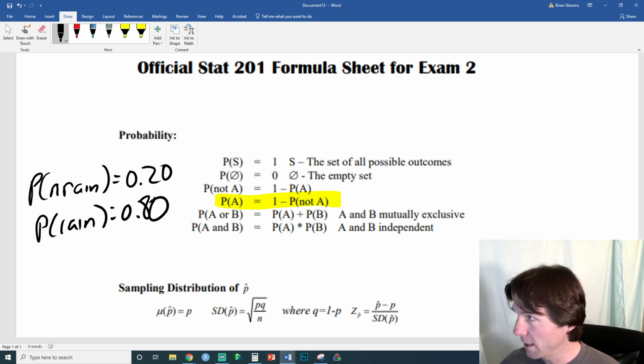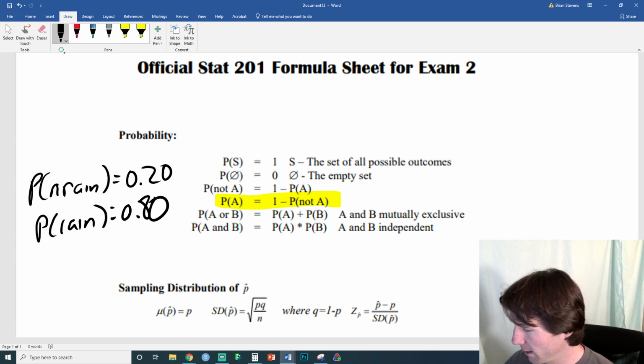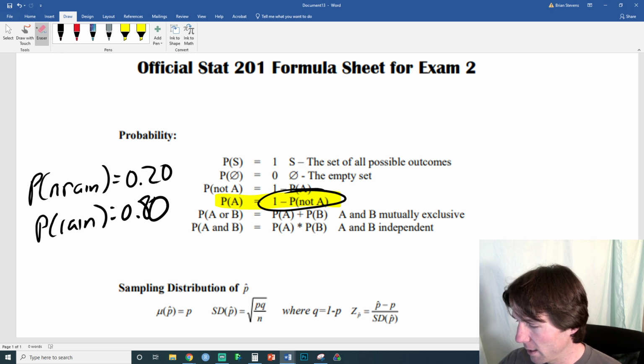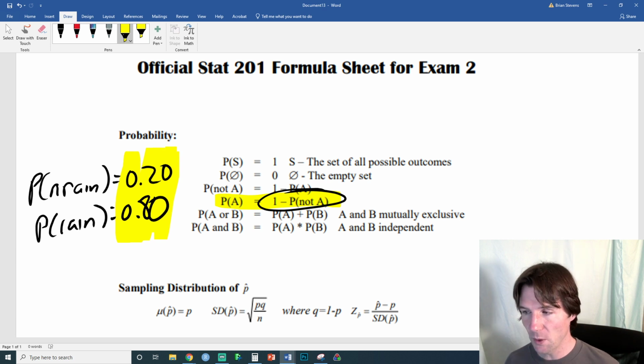The one I'm currently highlighting shows us, if you jump in, feel free to ask questions, I'm just going through the formula sheet to help out. So we have the probability of rain and no rain, and this one goes from finding the probability of the event from its complement. It takes the complement, which is no rain, and finds the probability of rain. Something we should always know is that an event and its complement always sum to 1. When something occurs or does not occur, those are dichotomous events. One of those two things must occur. It must either rain today or not rain, as in you'd say, today it rained or today it did not rain.